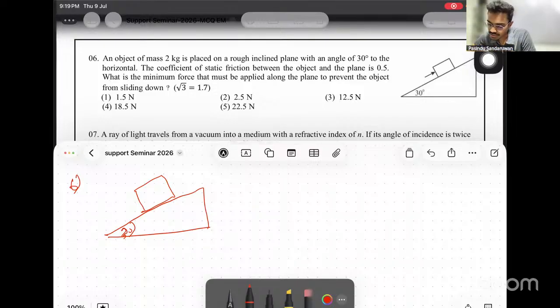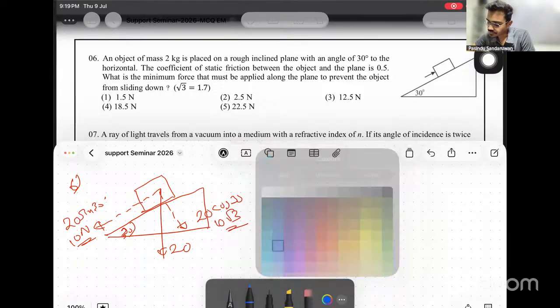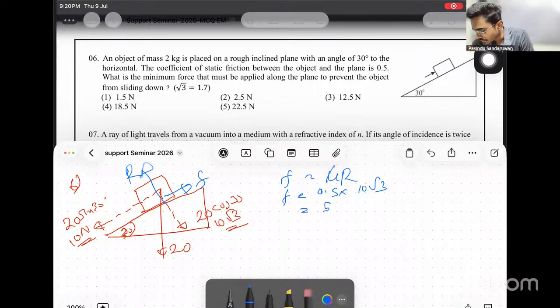Now 2 kg means 20 N. Along the plane, the sine component is 20 sin 30, which is 10 newtons. Perpendicular to the plane, 20 cos 30 is 10 root 3, which equals the reaction R. Then we get the limiting friction: F equals mu R. Mu is 0.5 and R is 10 root 3, so this is 5 root 3.